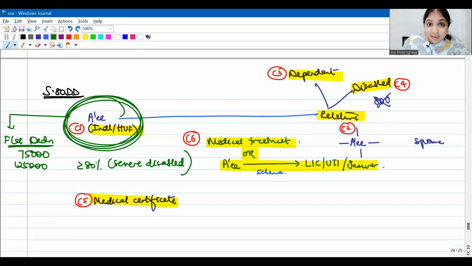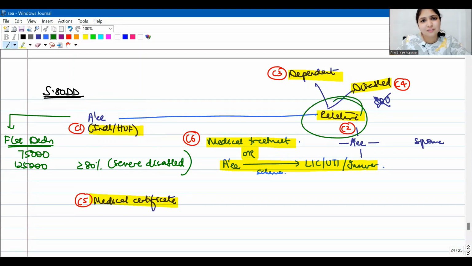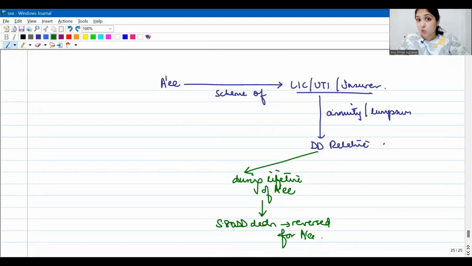But if during his lifetime itself the relative is getting money, that is not what the lawmaker had wanted. That was not their objective. So if during the lifetime of the assessee the dependent disabled relative is getting money from the LIC, UTI or insurer, then the 80DD deduction will be reversed. Their objective was to allow only those schemes where the dependent disabled relative gets money from the insurance company for his maintenance after the death of the assessee.